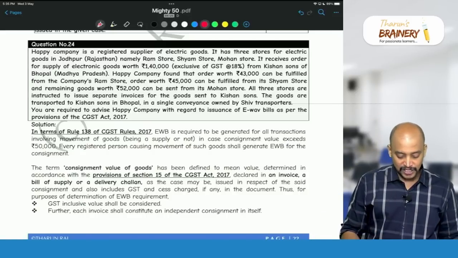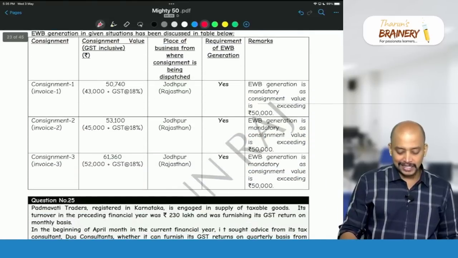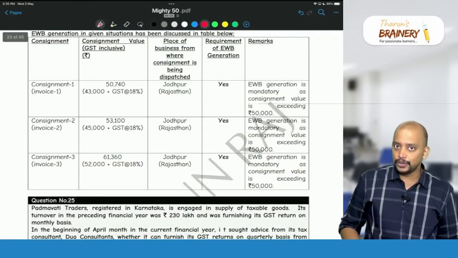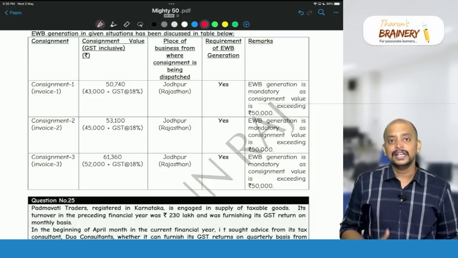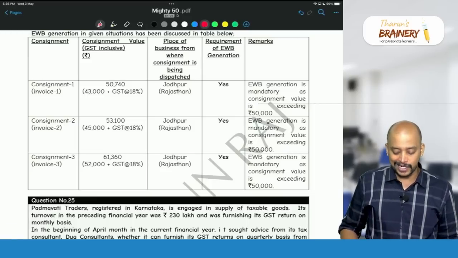Okay, that is with respect to this. And in this case, 3 consignments, value plus GST, starting point and ending point, so therefore 3 e-way bills are required in this case.